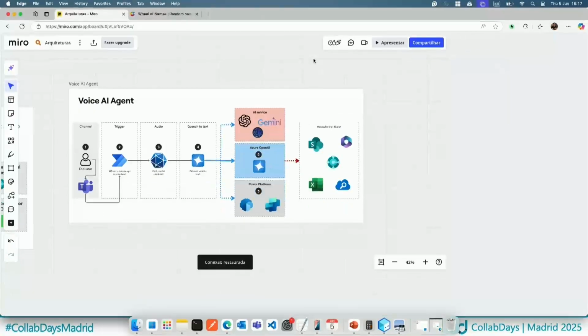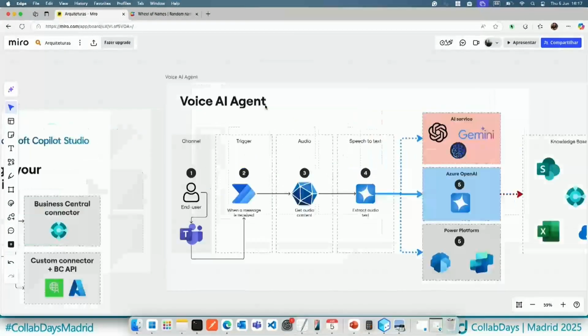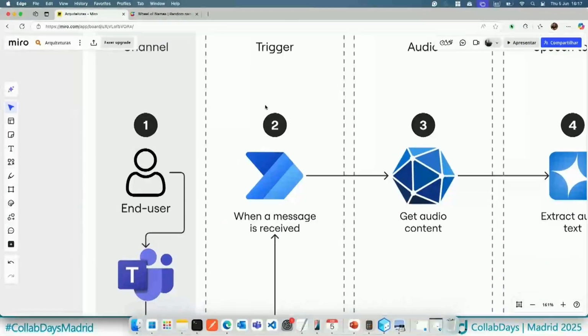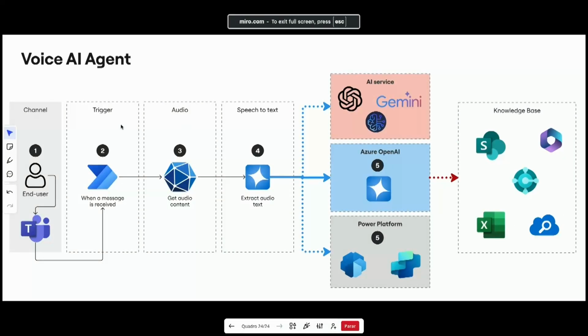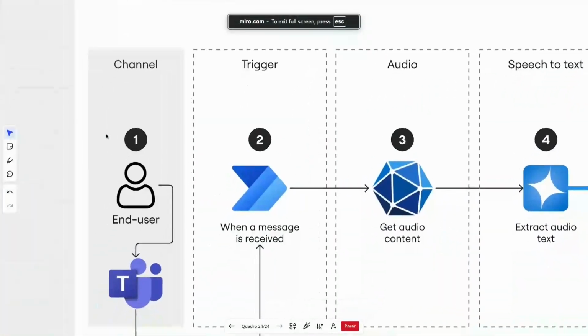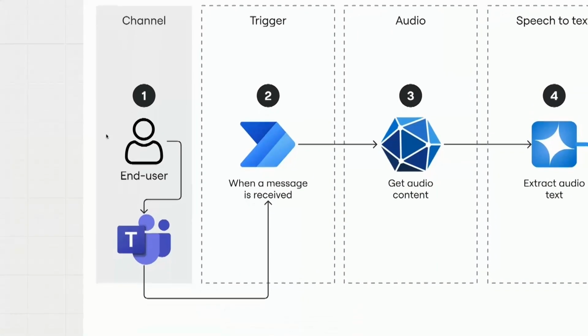So this is the architecture that I was using. So basically we have the channel available. So let me play this one. I think it's better. Here we go. So we have the channel that we are using, the end user sending an audio message to Teams.